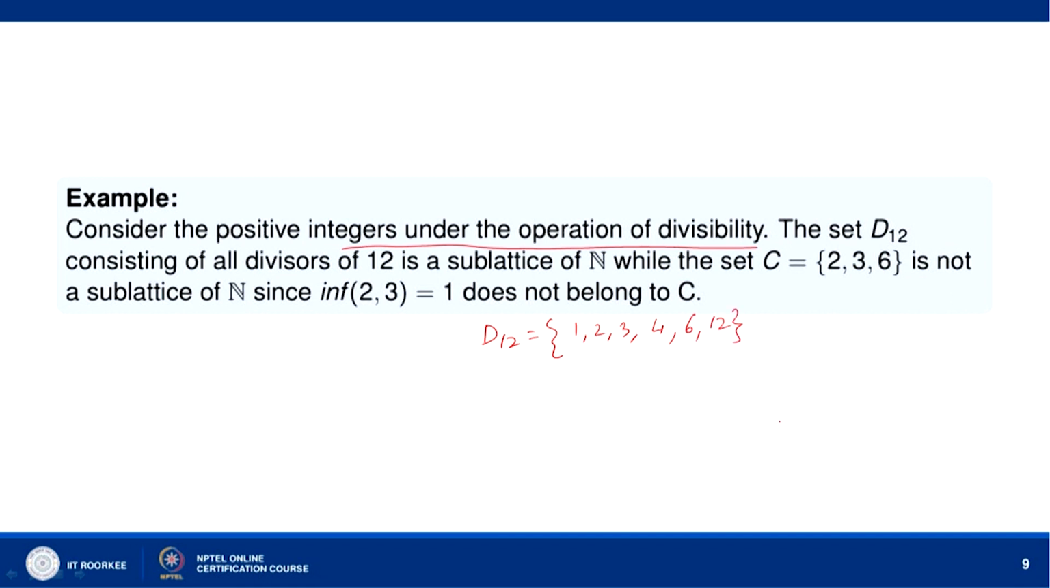So, let us draw the Hasse diagram to show that D12 is a sublattice. So, 1, then 2, then we have 4, then we have 6. And 1 divides 3, so we have 3. Then 4 divides 12, 3 divides 6 and 6 divides 12. So from this Hasse diagram it follows that D12 is a sublattice.